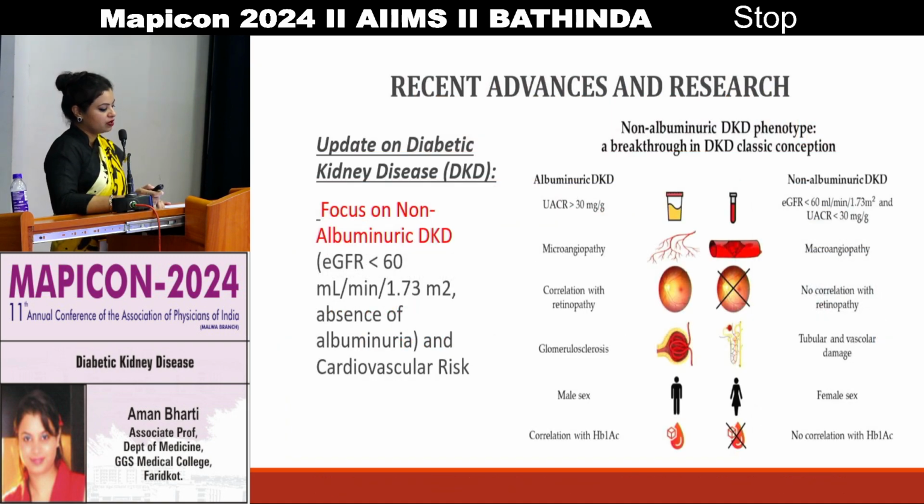So this is again one of the slides we shall go through in brief, that is albuminuria in diabetic kidney disease and non-albuminuric diabetic kidney disease. In albuminuric diabetic kidney disease there is always microangiopathy, whereas in non-albuminuric there is macroangiopathy. In albuminuric disease you will see more patients with glomerulosclerosis, whereas in the other setup there will be tubular and vascular damage.